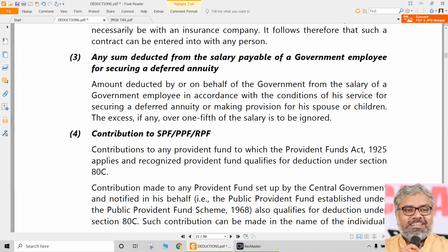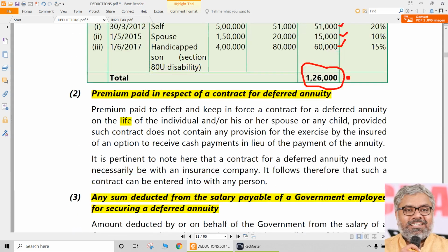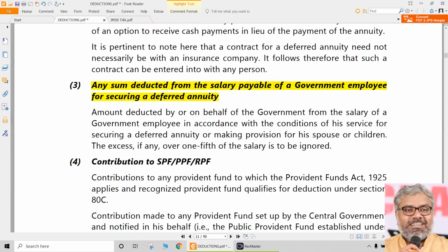Only headings are enough. Now, any sum deducted from the salary payable by a government employee for securing a deferred annuity. Also the same, anybody paying premium for a deferred annuity or any government employee's salary is being cut for contributing to a deferred annuity, both are same. Only thing is a government employee. So there also, definitely, it will be eligible for deduction under section 80C. Okay. So that is deferred annuity.